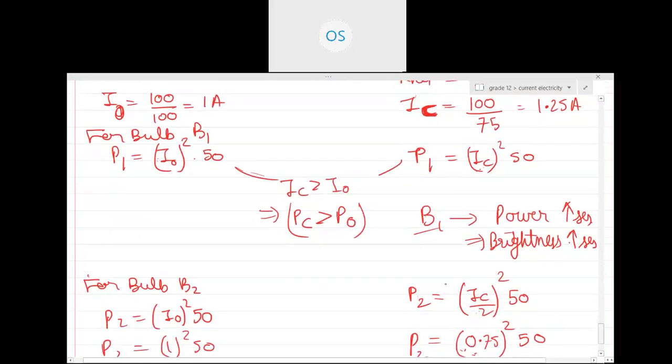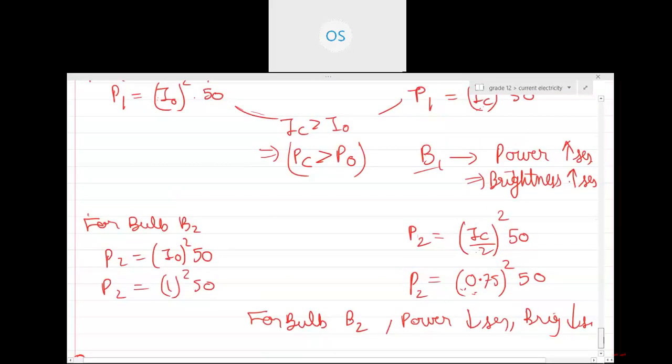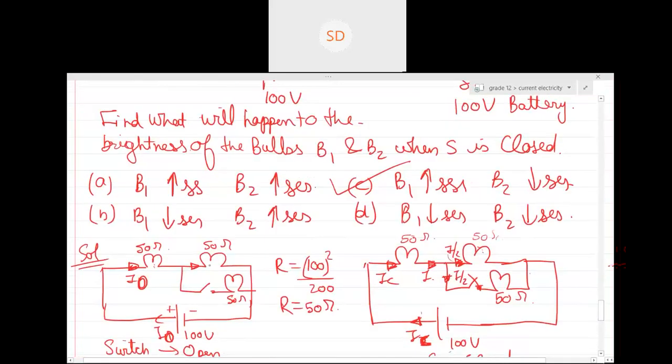Second part again: can you see bulb B2 is there? What is the current through bulb B2? Can you see this was your bulb B2 and this was your bulb B1. So what was the current in the previous case? The first case, when the switch was open, it was I naught. I naught was 1 ampere. After that, the current became 1.25 and then the current distributed.